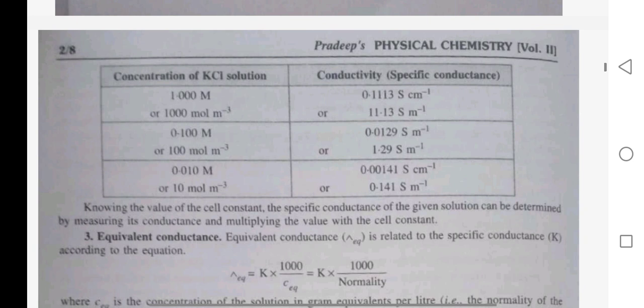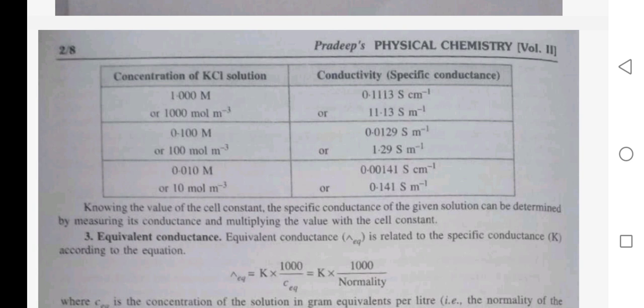Concentration of KCl solution: 1.00 molar or 1000 moles per meter cube. Conductivity: 0.1113 Siemens per centimeter or 11.13 Siemens per meter.